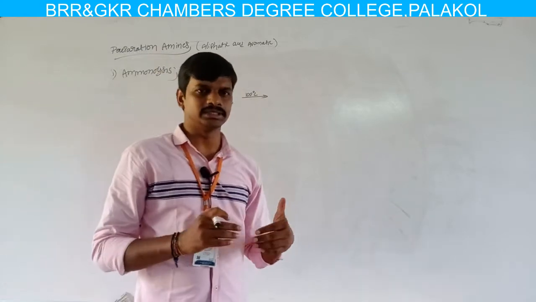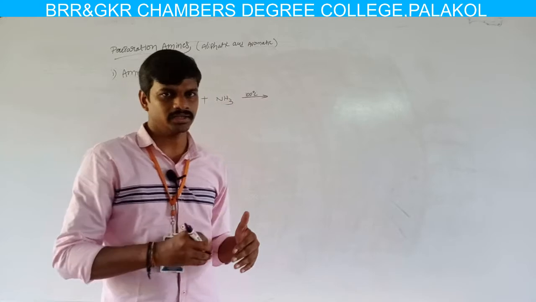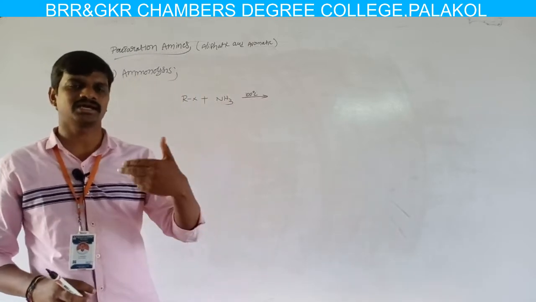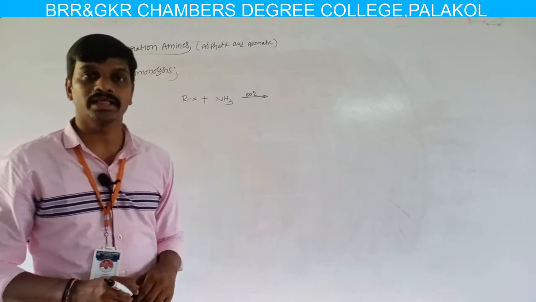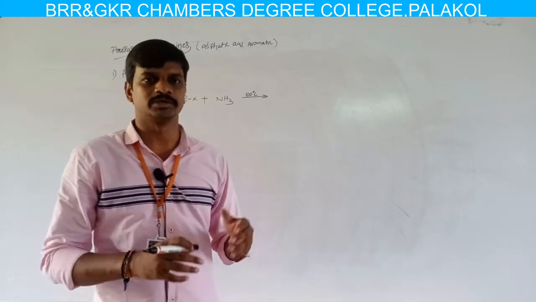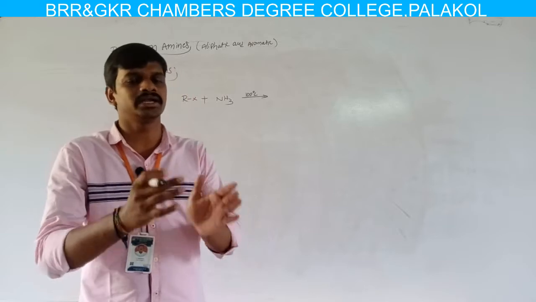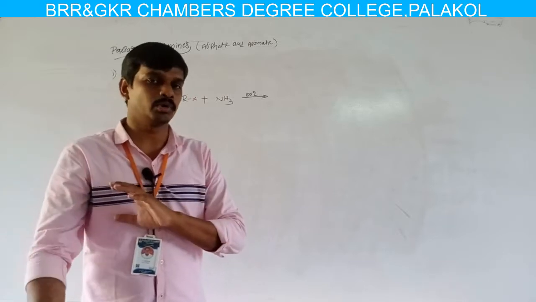But here we have different types of amines: primary amines, secondary amines and tertiary amines. The main drawback of this method is that we get a mixture of amines. That means we can get primary, secondary, tertiary amines and quaternary ammonium salts.